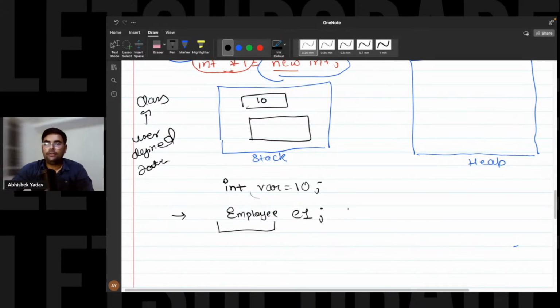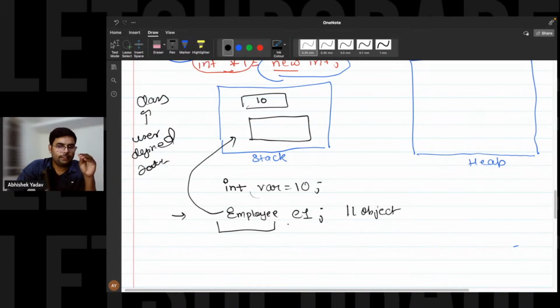So what we have done is created an object, and for this object memory will get allocated inside the stack, because we are not using any new keyword. And what will be the size of the memory block here? The size of the memory block depends on the data members you have defined inside the class.